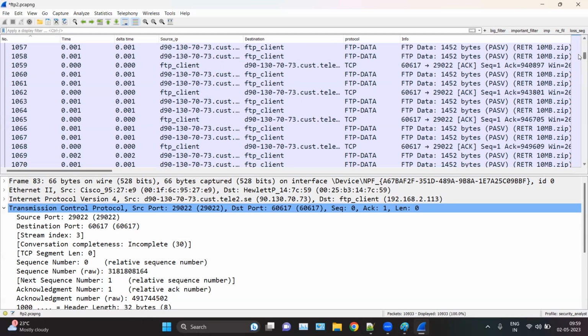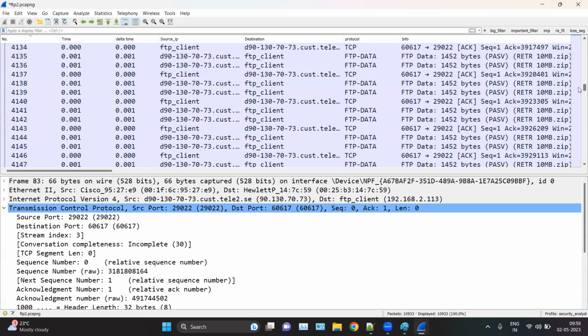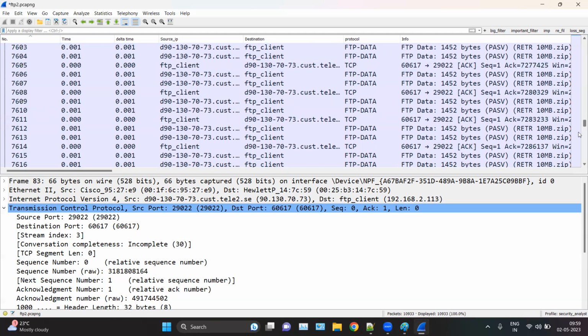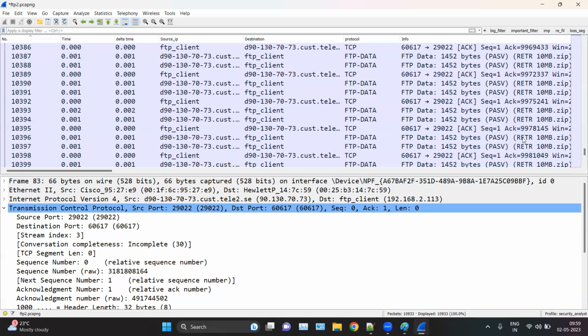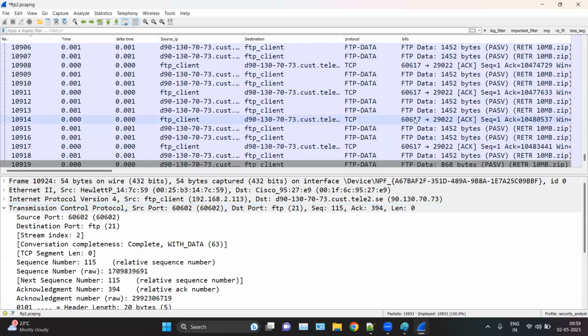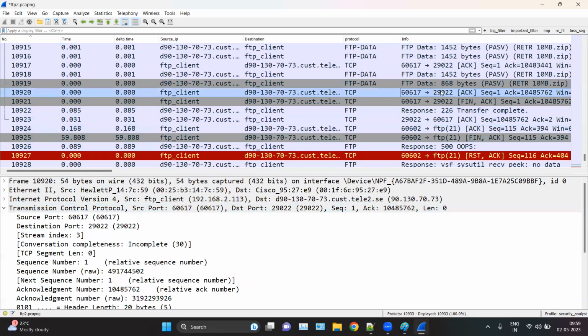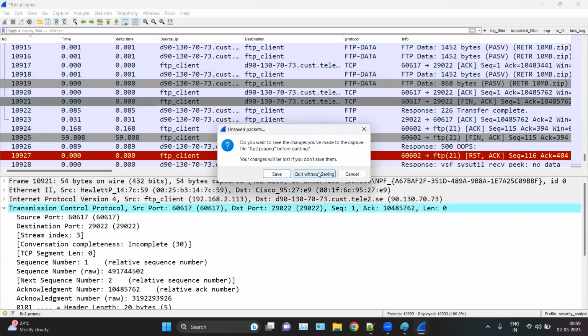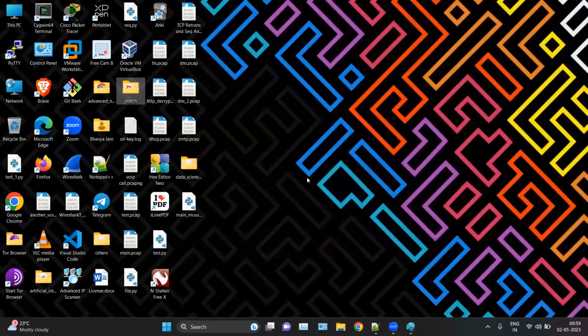Okay. So now here you can see we have lots of FTP data packets because of that 10 MB.zip file. At last you can see we have finish packets for terminating the connection. So this is all about FTP. Okay, I have shared this file; you can find it in your mail, if you want to analyze the FTP PCAP file. Now we can move to TCP.